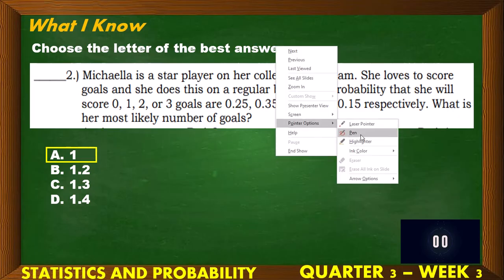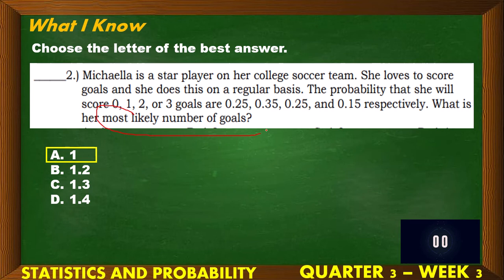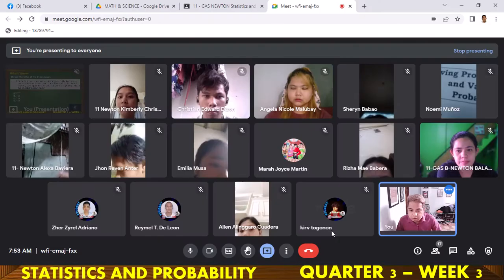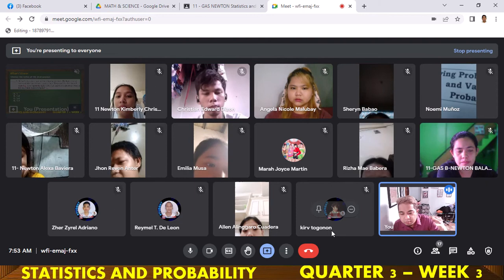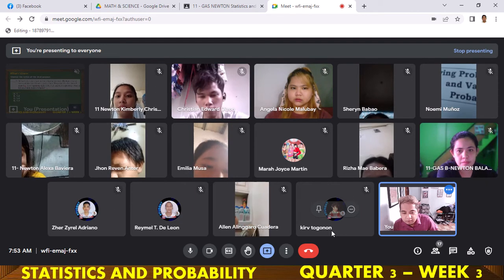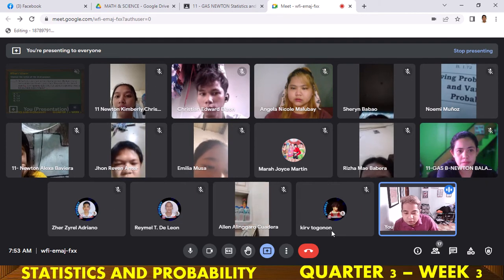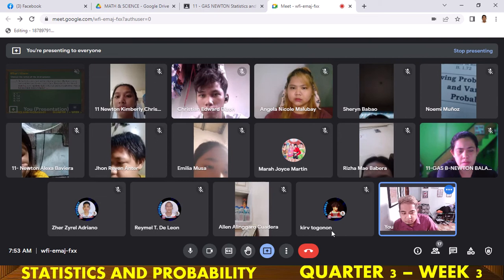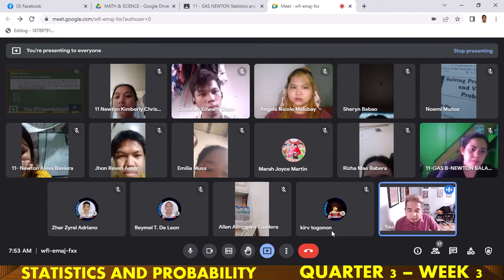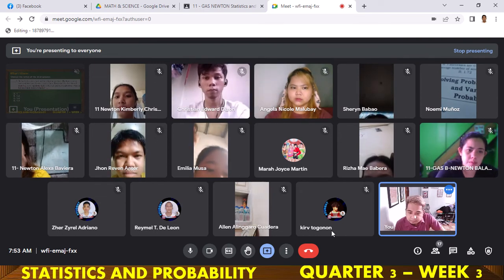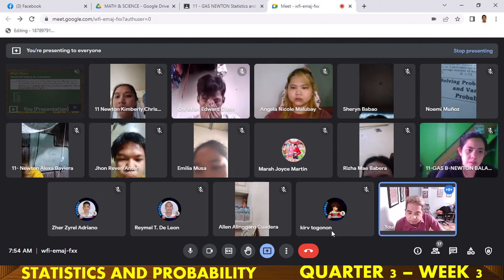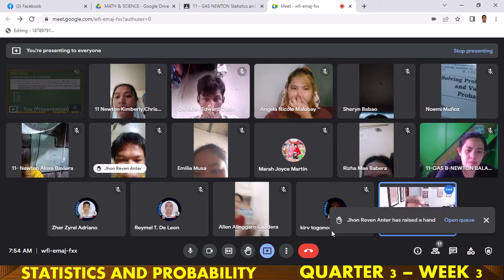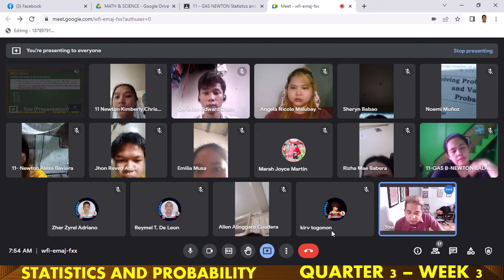The word used here is the one of most likely number of goals. From the word itself, are we identifying the mean, the median, or the mode? Anyone? Most likely. Anong hinahanap dyan? Is it the mean, median, or mode? Anyone? Yes, answer.